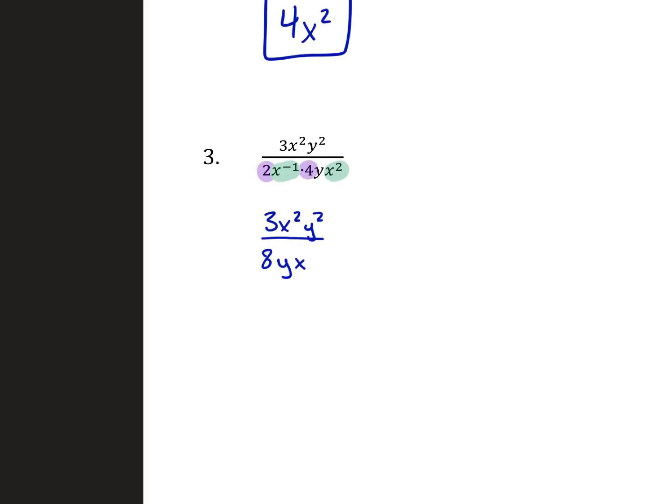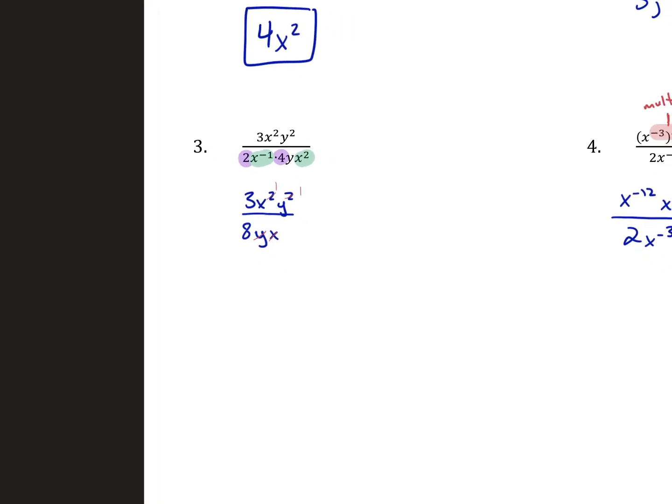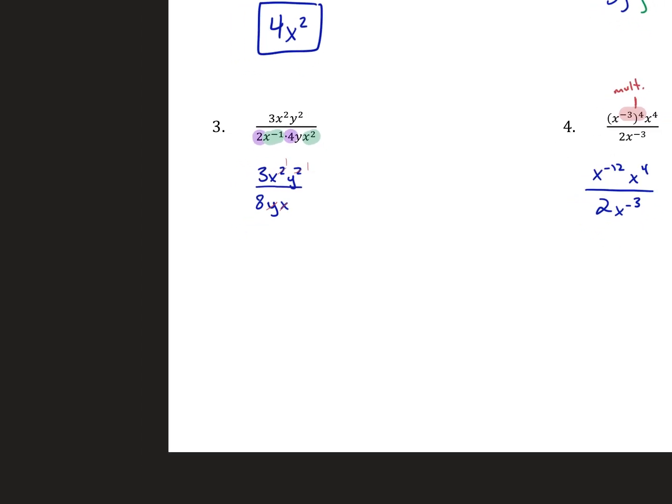So on number 3, after I got done with my first step, that's what I got. Yours might look different if you took a different route. That's fine. And my last step for number 3 goes like that.